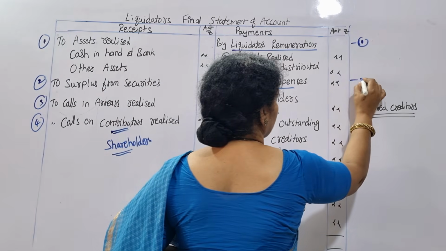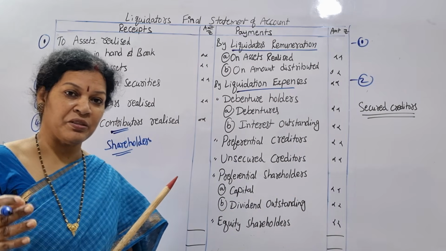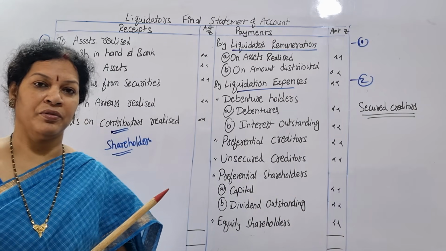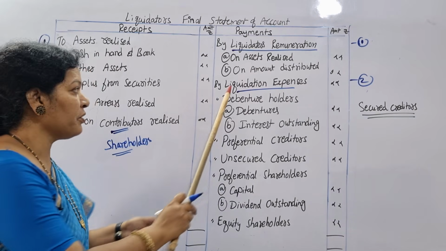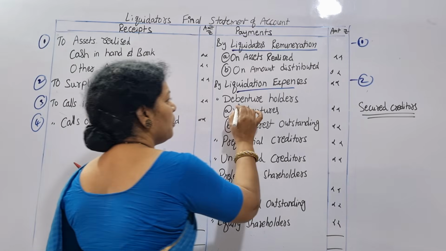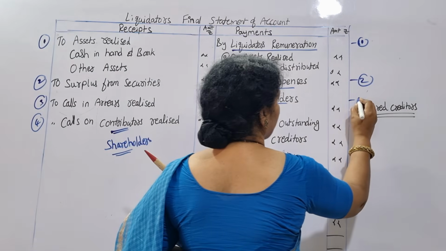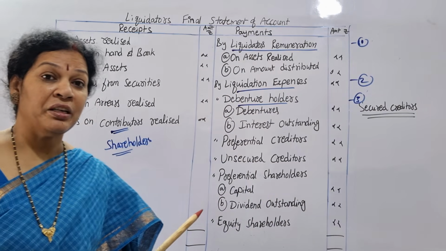Second point, related to the liquidation time, whatever expenses there are, those are to be paid off. First preference: liquidator remuneration. Second preference: liquidation expenses. Then after that, debenture holders will be given the third preference.